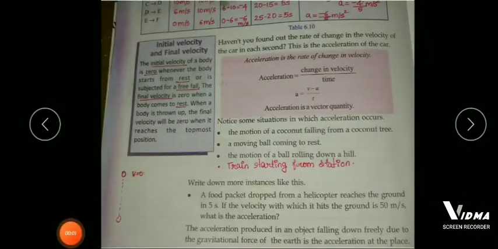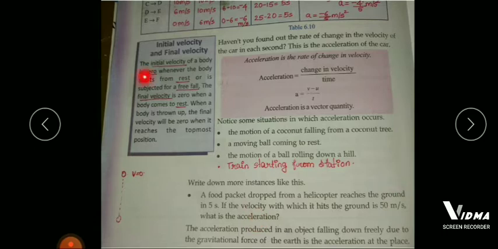See here, one problem is given. You have to write this problem in your notebook. A food packet dropped from a helicopter reaches the ground in 5 seconds. If the velocity with which it hits the ground is 50 meter per second, then what is its acceleration?